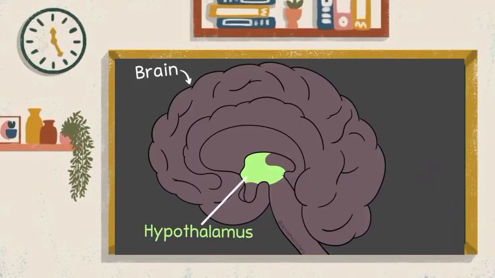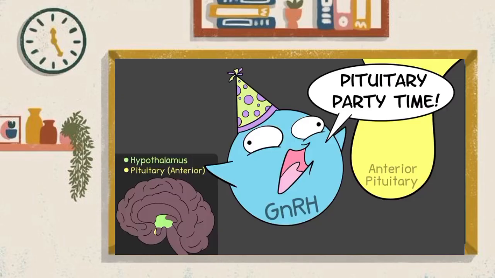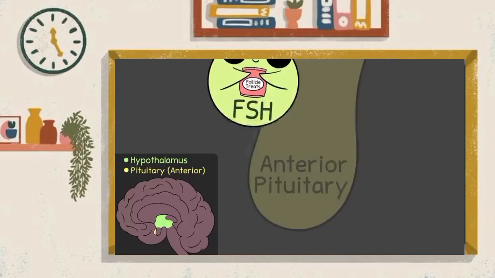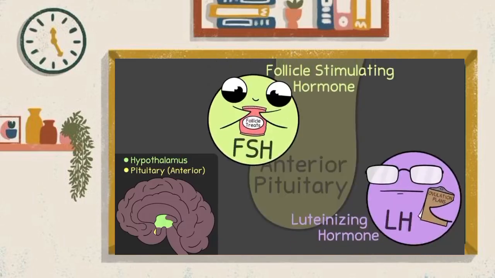So to introduce the glands and hormones, you've got the gland called the hypothalamus. The hypothalamus releases GnRH, or gonadotropin-releasing hormone. The main function of GnRH? GnRH stimulates another gland known as the anterior pituitary. The anterior pituitary is a gland that releases FSH, follicle-stimulating hormone, and LH, luteinizing hormone.